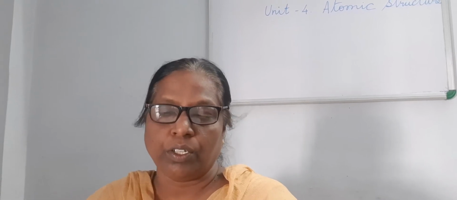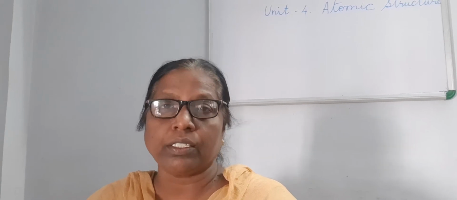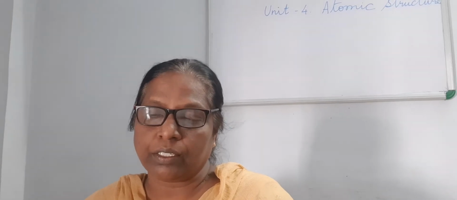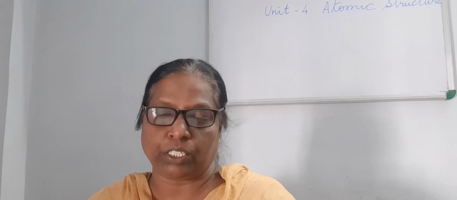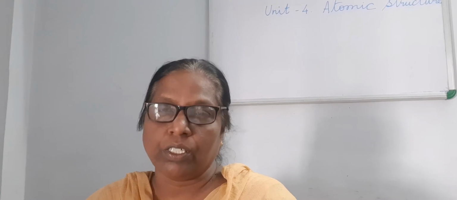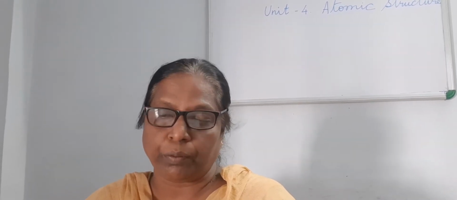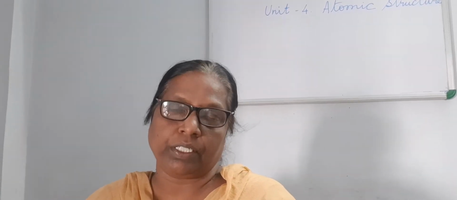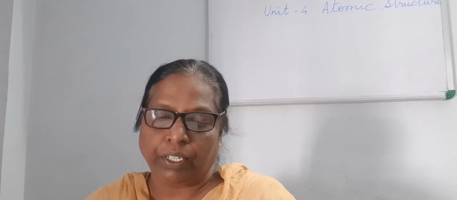The first point is Indian scientist Kanad, who lived in the 6th century BC, before Christ, and he proposed that Paramanu is the smallest particle that is indestructible. Para means beyond and Anu means atom. So he said that all the matter is made up of Paramanu. That means atom cannot be subdivided further. This fact still exists. So atom cannot be subdivided.